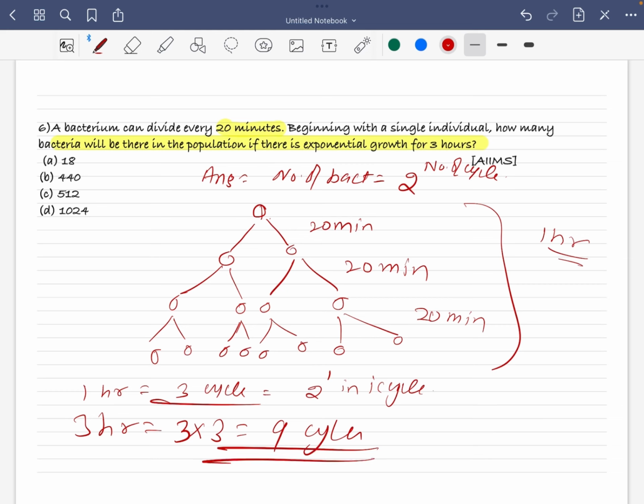So the answer will be 2 to the power 9. Very easy, just use the formula. You just have to remember this: number of bacteria is equal to 2 to the power number of cycles.